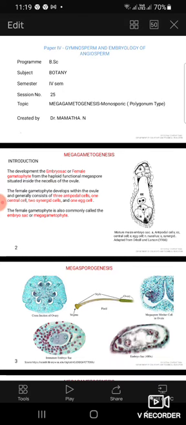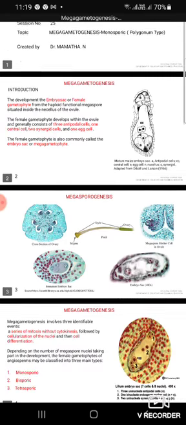Megagametogenesis. The development of the embryo sac or female gametophyte from the haploid functional megaspore situated inside the nucellus of the ovule. The female gametophyte develops within the ovule and generally consists of 3 antipodal cells, 1 central cell, 2 synergids, and an egg cell. The female gametophyte is also known as the embryo sac or megagametocyte.